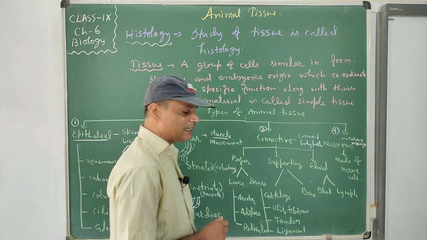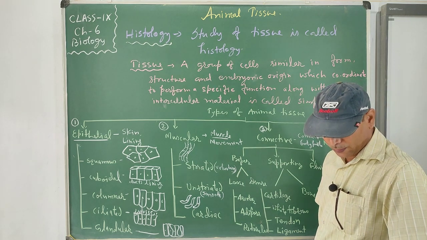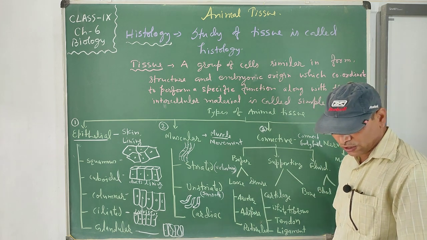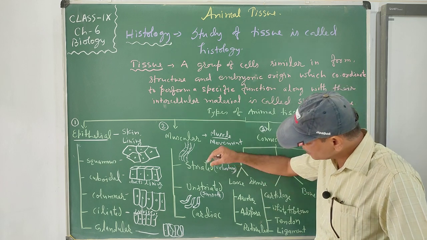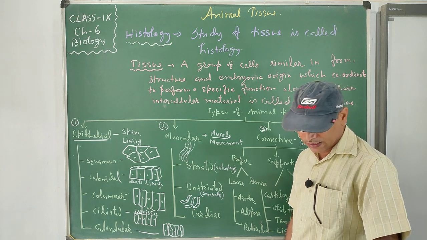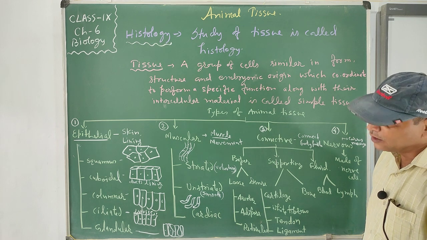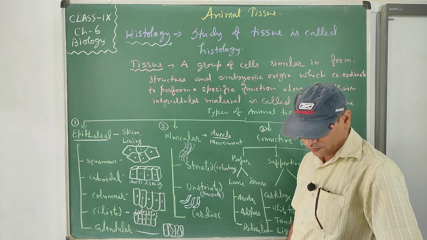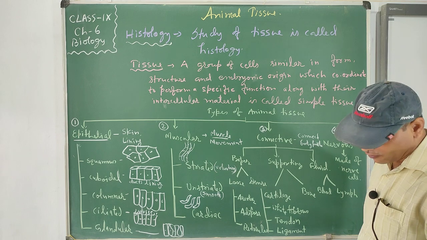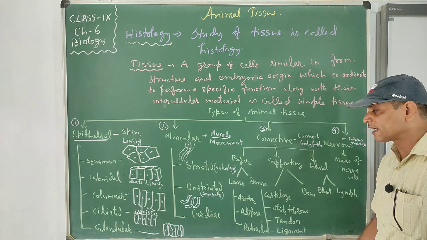They have pointed ends, and they consist of sheets or bundles of densely packed elongated fibers running parallel to each other, bound together by connective tissue. The cells have tapering ends on both sides, and are prolonged in cross section. The length of the cell may be 0.02 to 0.05 millimeter and 5 to 10 micrometer in diameter. They are found in the walls of visceral organs: intestinal, genital, urinary, and respiratory organs.